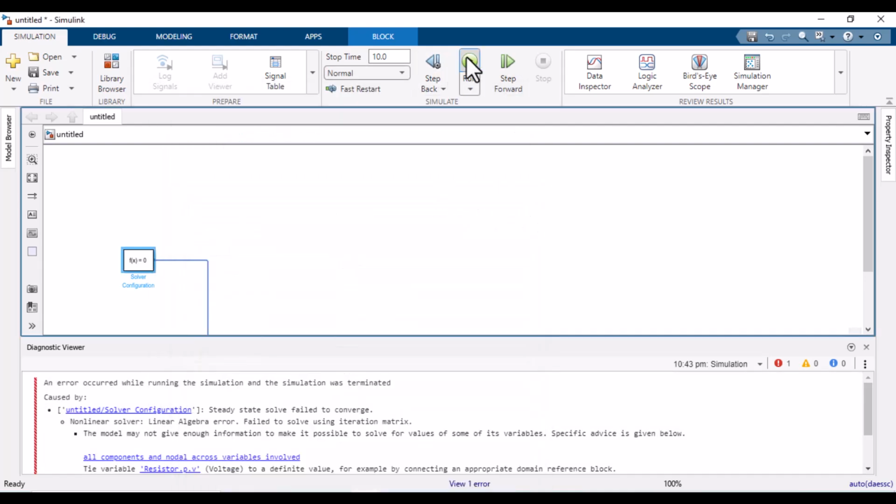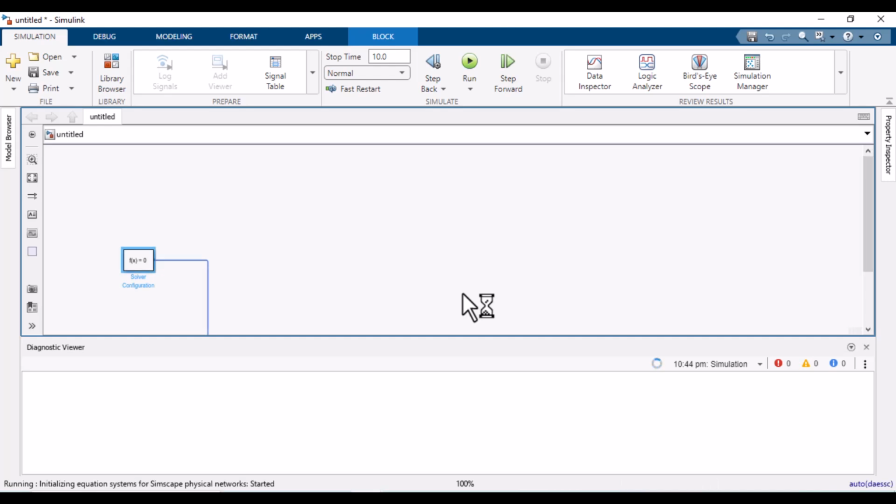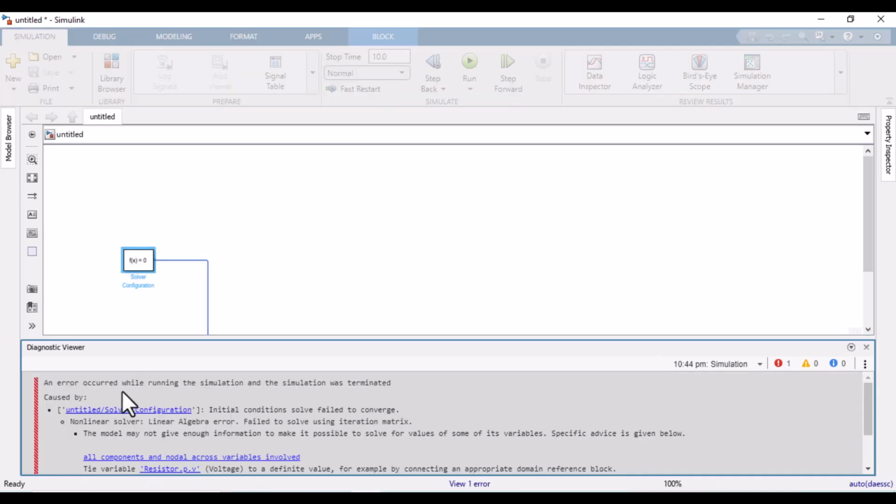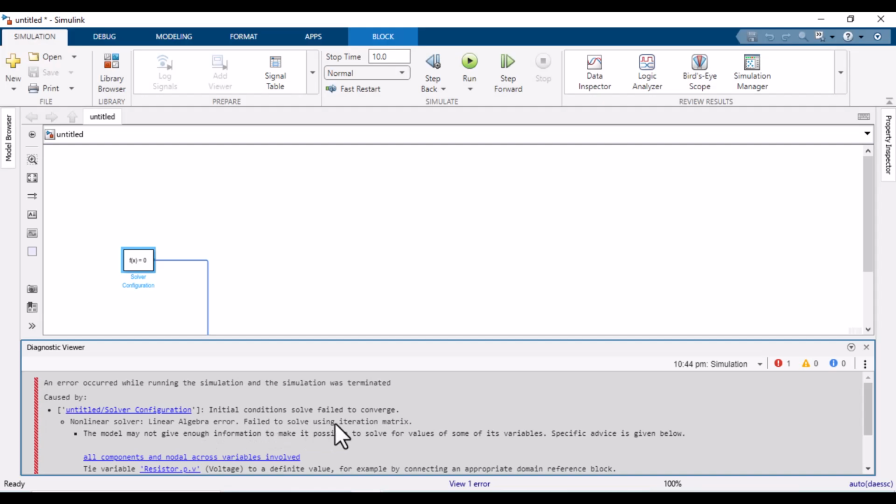I don't want to run it in steady state and run it again. So again it causes an error. An error occurred while running the simulation. Its initialization failed to converge.